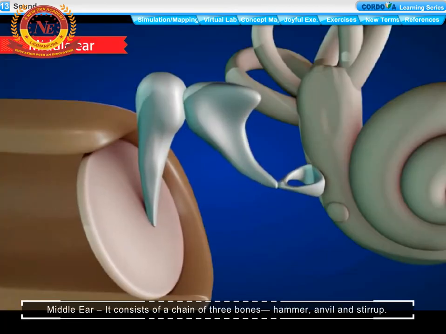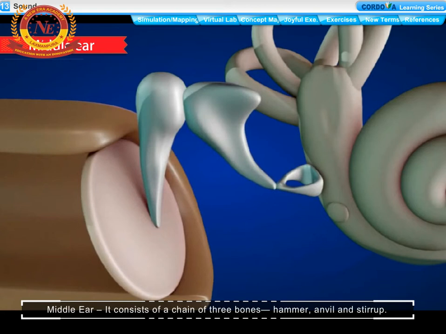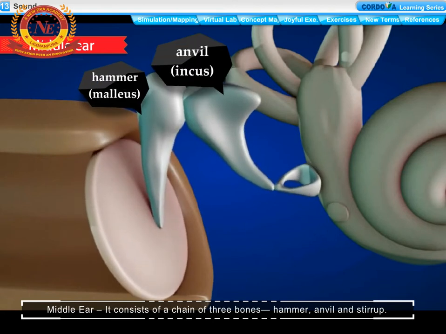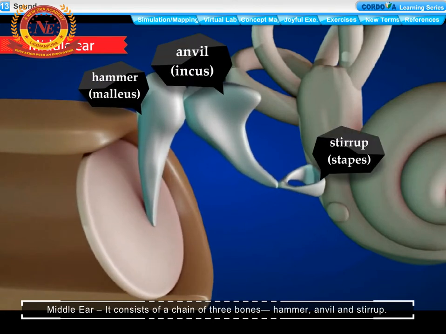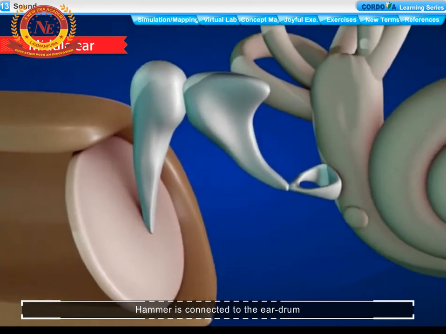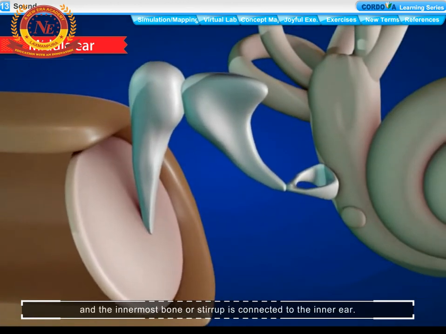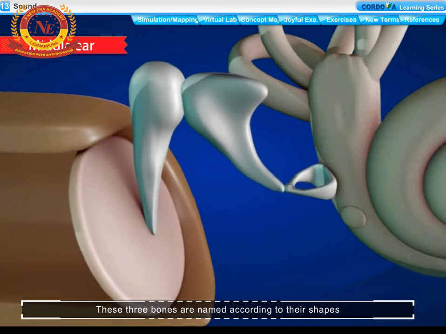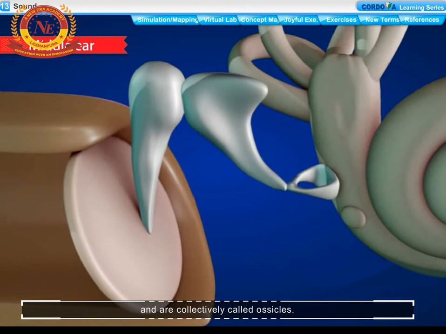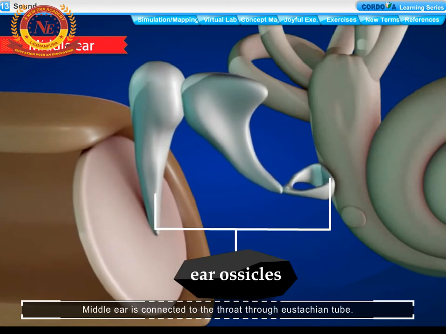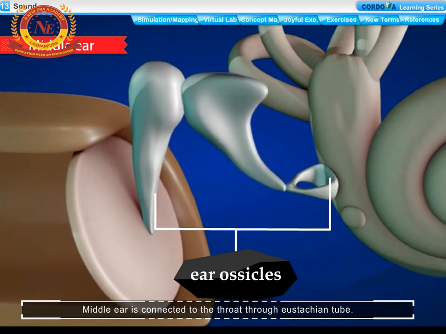Middle ear. It consists of a chain of 3 bones: hammer, anvil, and stirrup. Hammer is connected to the eardrum, and the innermost bone or stirrup is connected to the inner ear. These three bones are named according to their shapes and are collectively called ossicles. Middle ear is connected to the throat through eustachian tube.